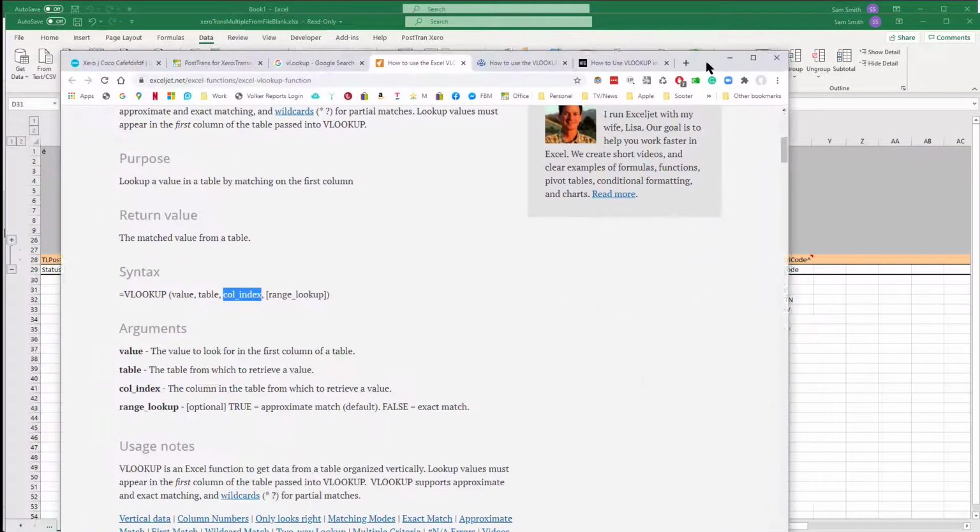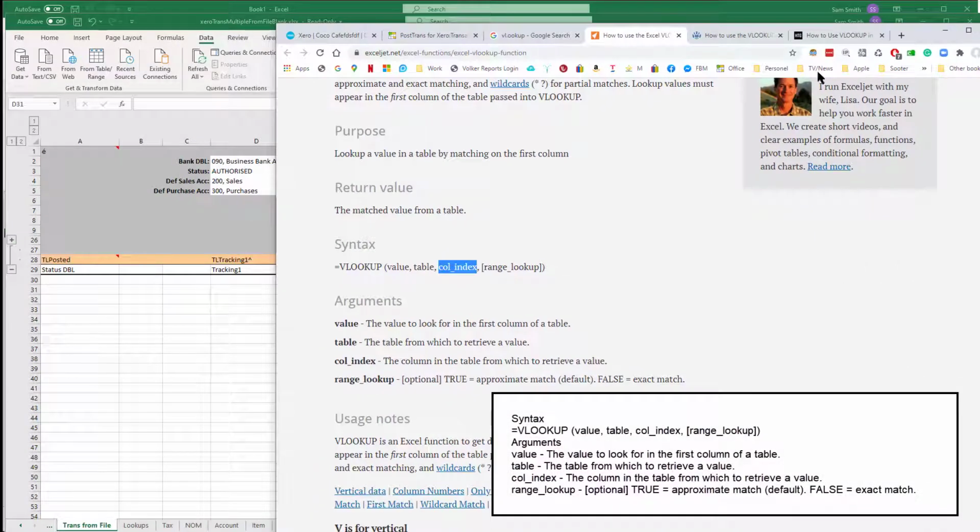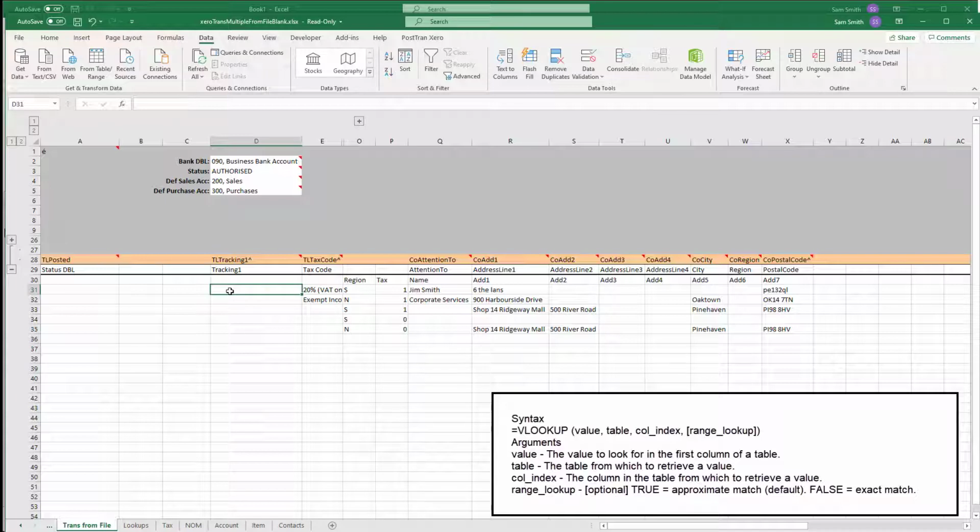Okay, so I've just Googled VLOOKUP, and basically it requires the value. So the value would be the N or the S in the first, then the table we set up, then the column index within that table, and then basically it's true or false whether we want an exact match. And false, obviously, because we want an exact match, we don't want an approximate match.